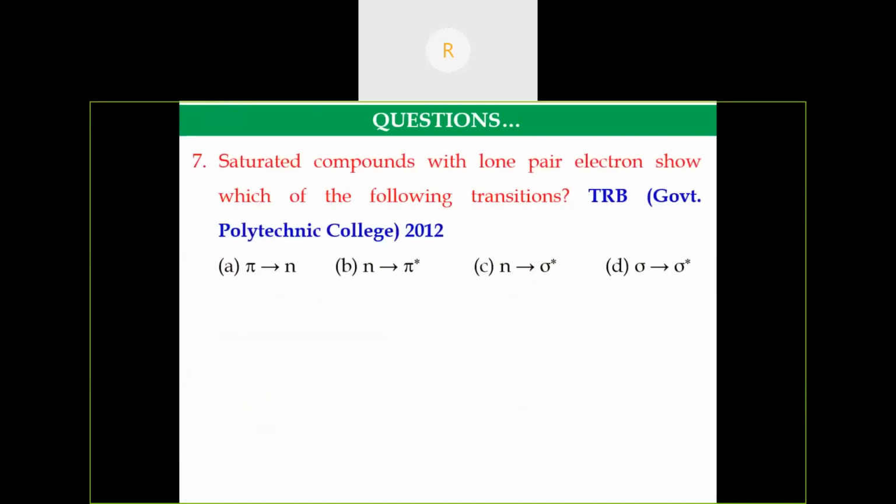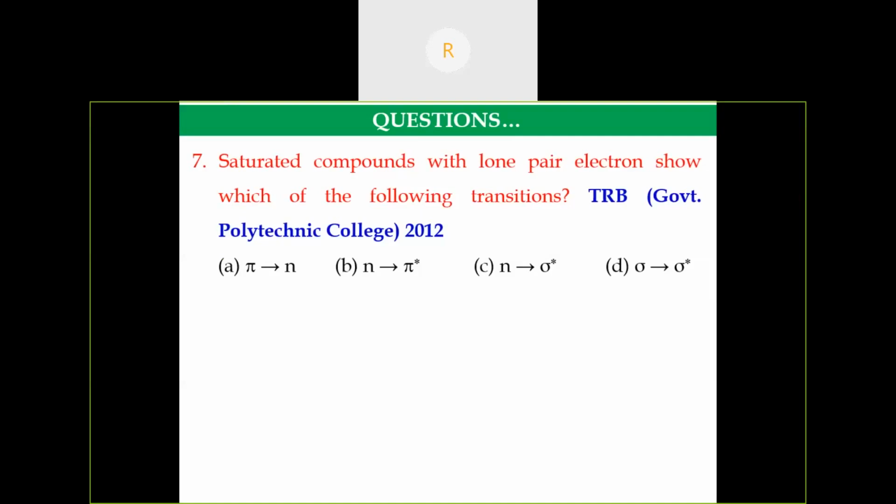So another question asked in TRB Government Polytechnic College in 2012. So saturated compounds with the lone pair of electrons show which of the following transitions. So they have given saturated compounds. So it means only sigma bonds, sigma compound. Then with the lone pair of electrons, there might be some hetero atoms.